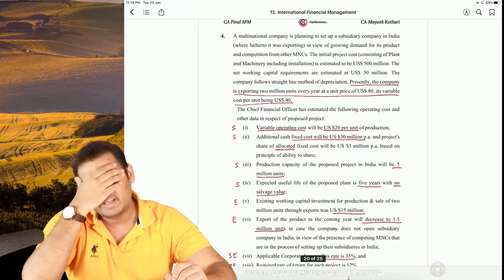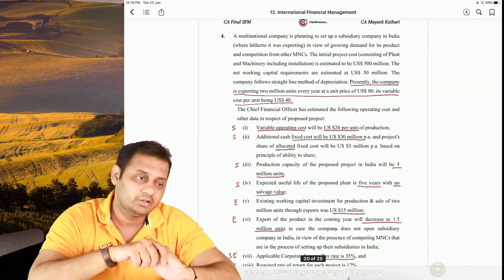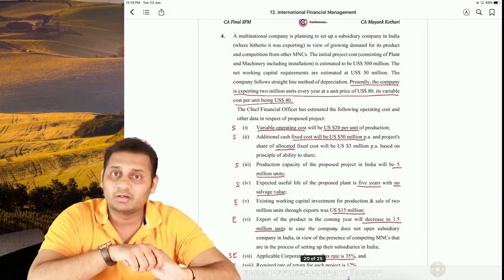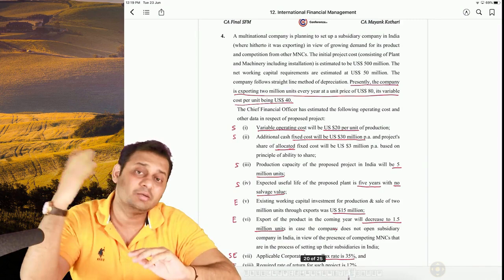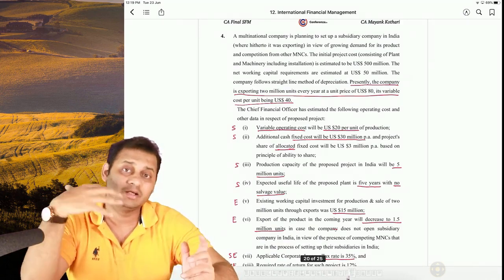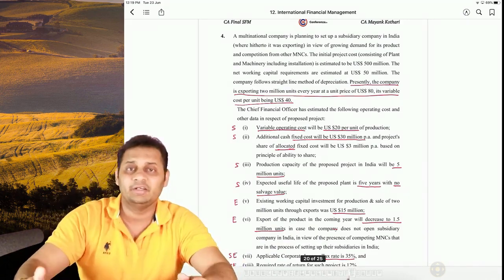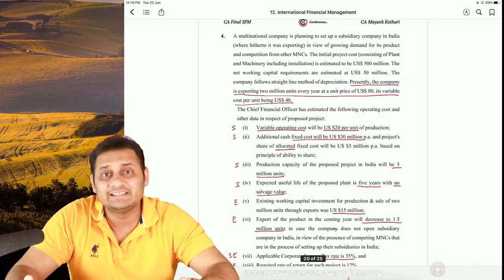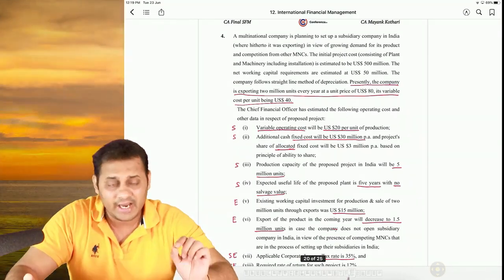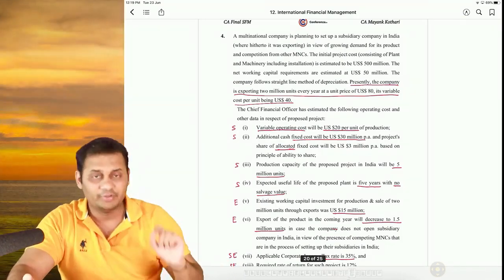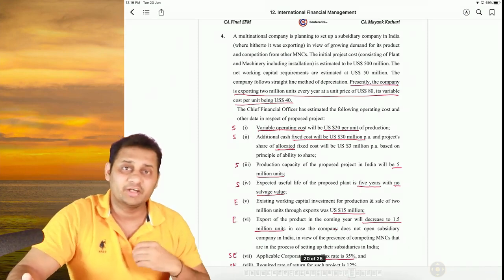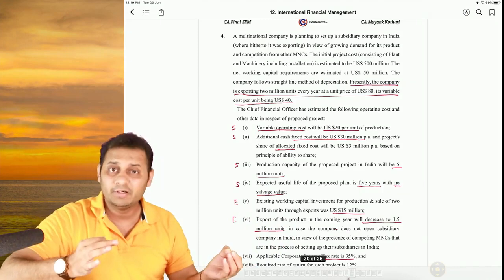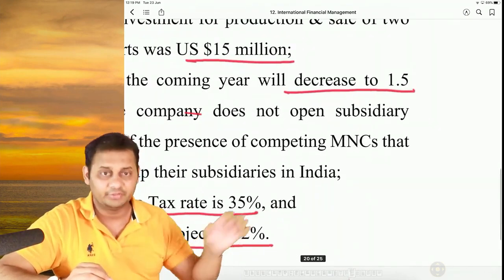But he saw that company, it saw that the competition is rising and other multinational companies are opening up, starting a subsidiary in India. So we should also start a subsidiary because that will increase the sales, right? At present they were selling 2 million units, but they are expecting that if we continue to export, our sales will decrease and we will only be able to sell 1.5 million units.